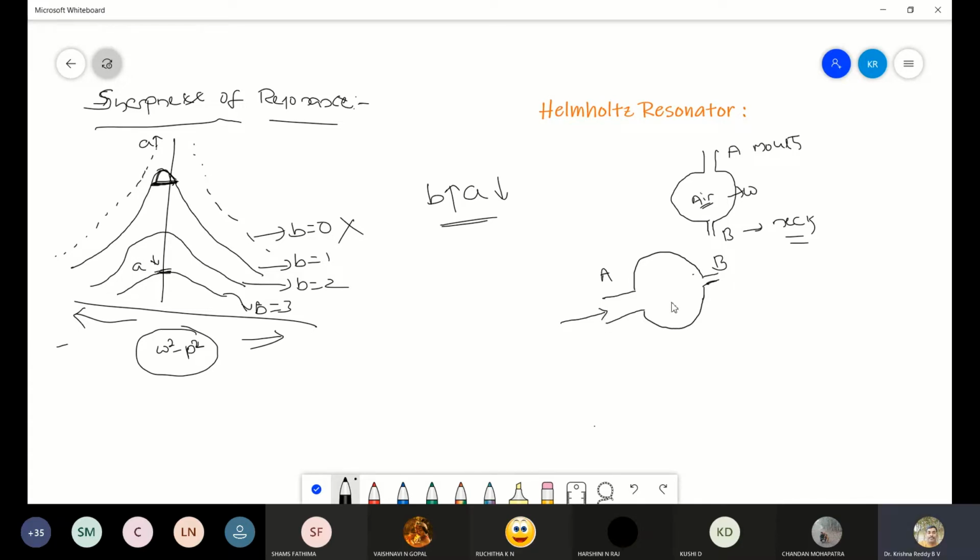The volume of this air inside the resonator is V. It is vibrating with a natural frequency omega.